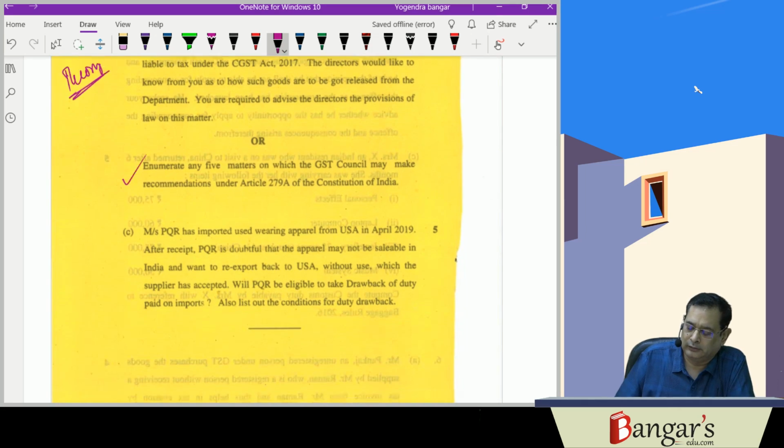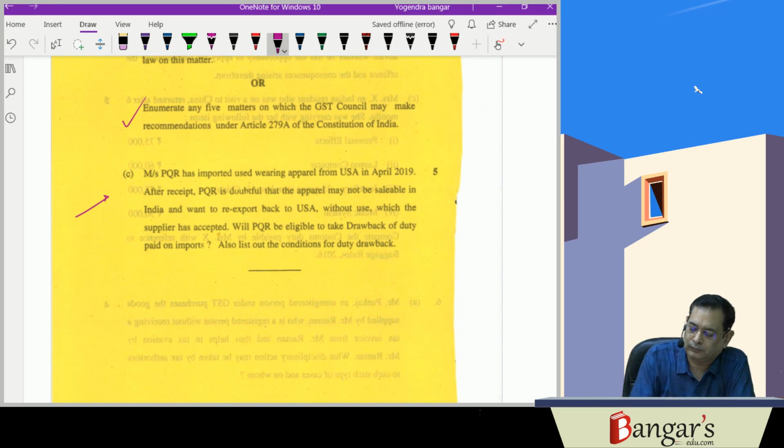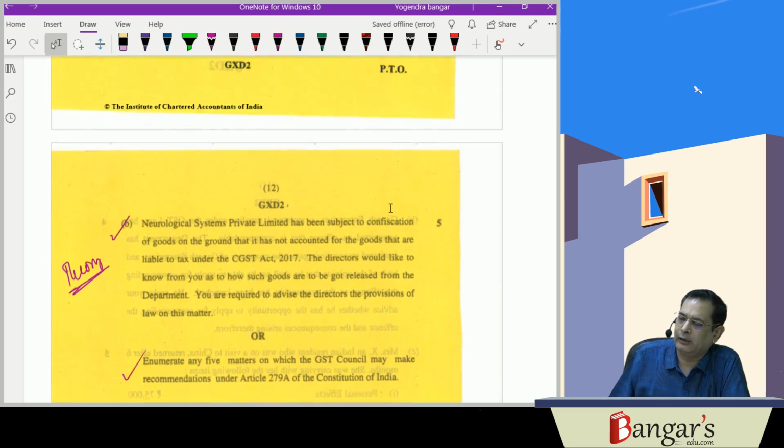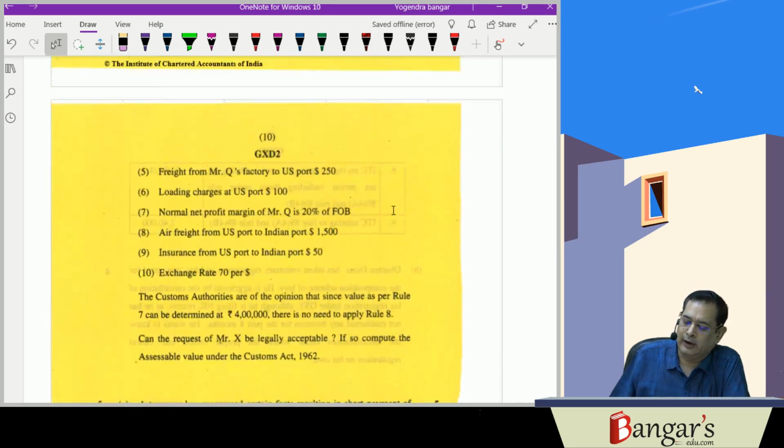And this is about what? Duty drawback in customs. This time foreign trade policy is not asked; it may have been asked in the multiple choice questions. But you are aware that in foreign trade policy also, we have to focus on the practical aspects, so that we can attempt the illustrations of those export promotion schemes. So MEIS, SEIS, EPCG, advance authorization and duty-free import authorization.